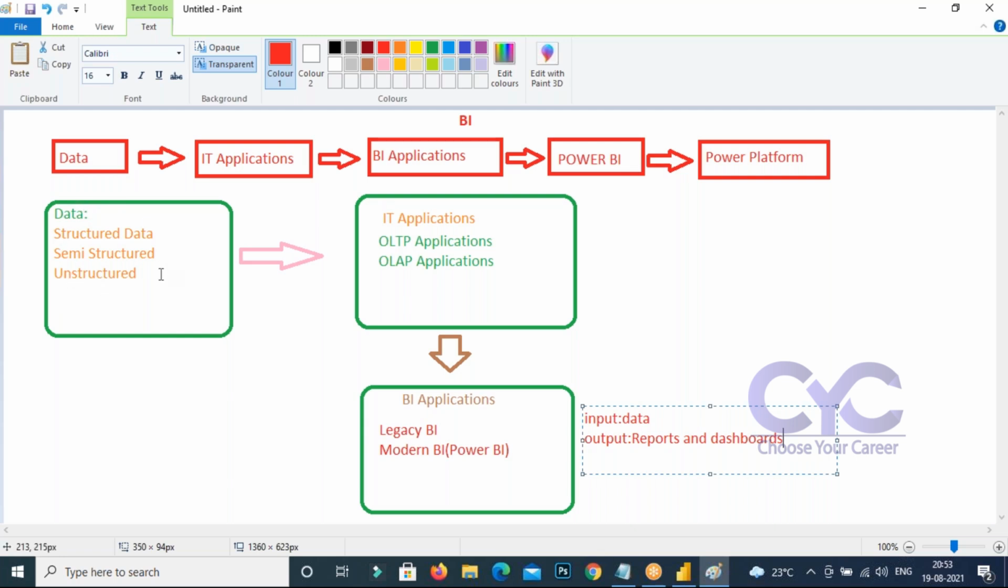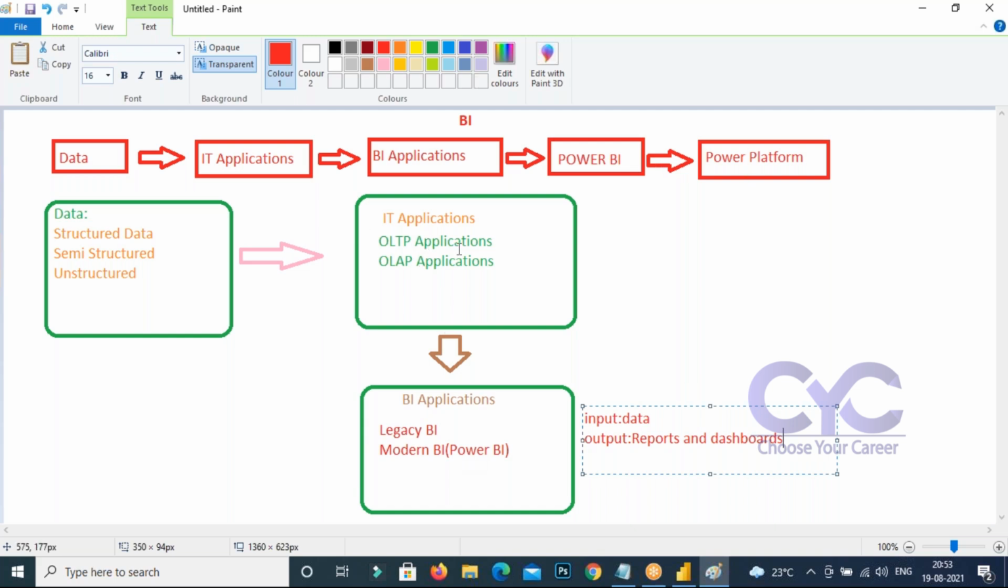So this data can be used by the IT applications. These IT applications are of two types: OLTP and OLAP. OLAP is where historical data is stored. OLTP means everyday data is stored. The data in these applications can be handled with business intelligence, which has two types, legacy BI and modern BI. It takes data as input and gives reports and dashboards as output.